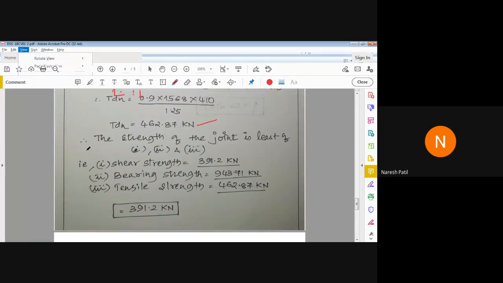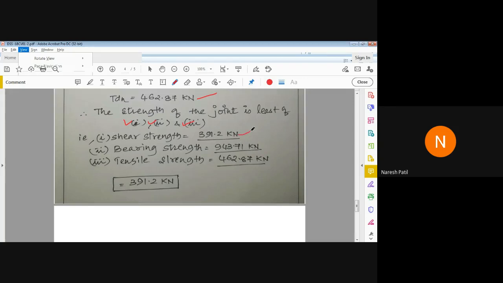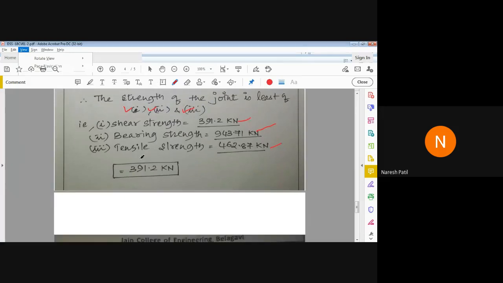Okay. So therefore, the strength of the joint is the least of these three: the shear strength of joint, the bearing strength of joint, and the tensile strength of plate. These three you have to consider. 1, 2, 3. I have already noted down here: 1 is shear, second is bearing, third is tensile strength of plate. So out of these three, we got this as the least one. So this is nothing but the strength of joint.